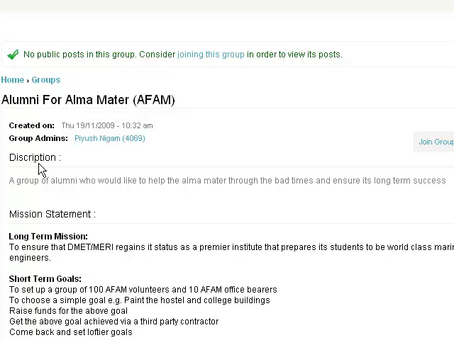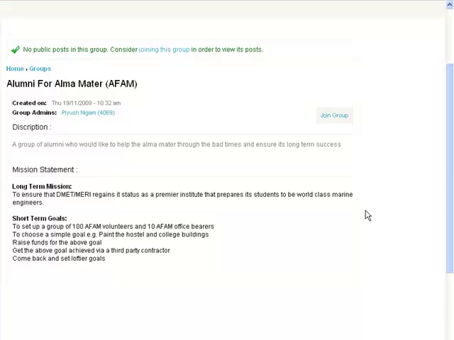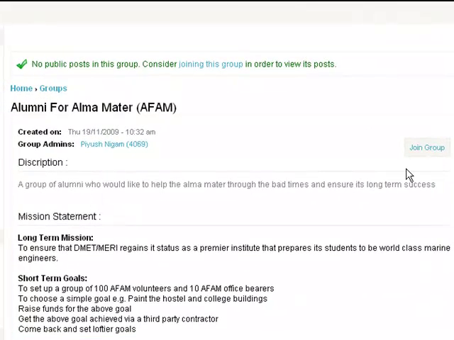So group admins, I see when it was created, on Thursday, 19th of November. What you also see is a basic description which tells you what this group is about, and there is a mission statement here. So the long-term mission, what does this group want to do, and the short-term goals, what are the things they're trying to achieve. If you like what you see over here and you say, oh, I would like to join this group, then what you do is you click on a link over here called join group.